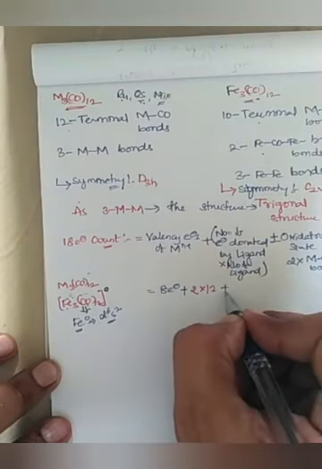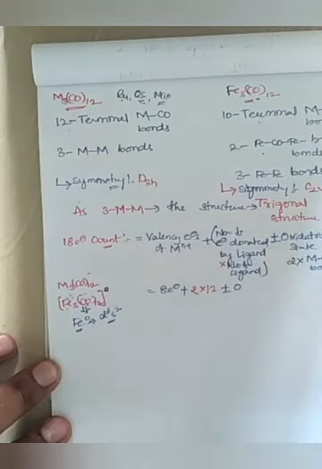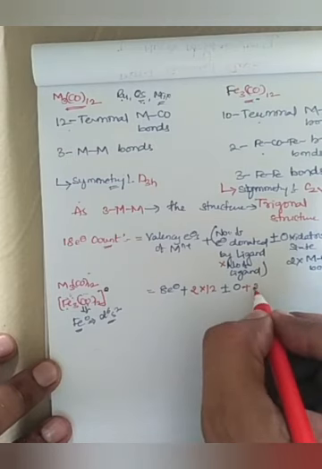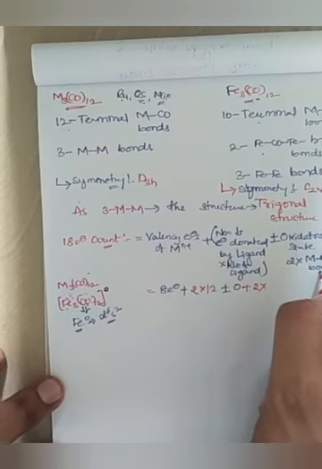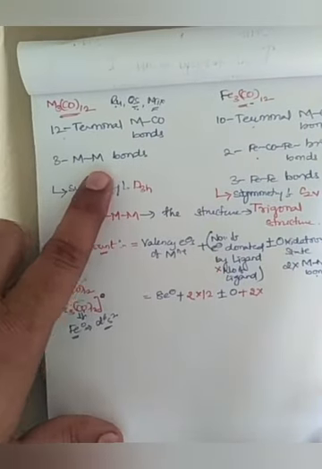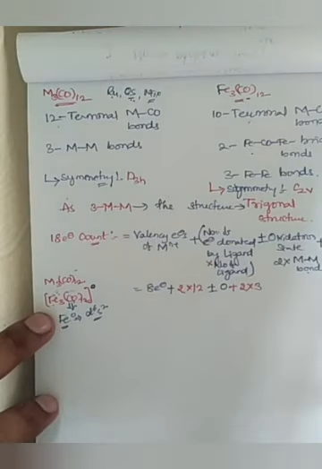Plus or minus oxidation state, which is 0 here. Then plus 2 into the number of metal to metal bonds. How many metal to metal bonds exist? Here there are 3, so 2 into 3, right?